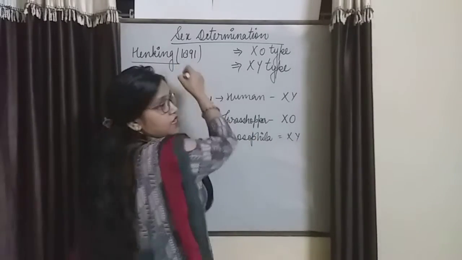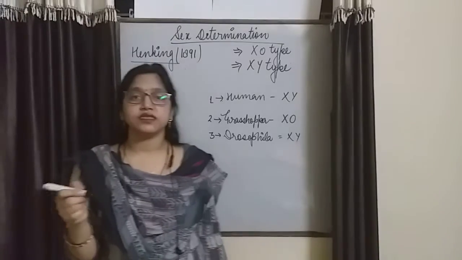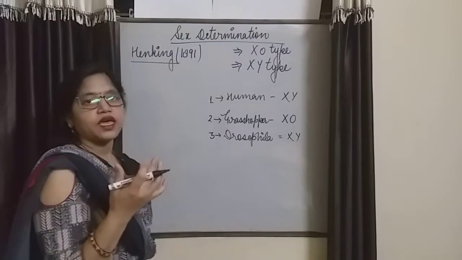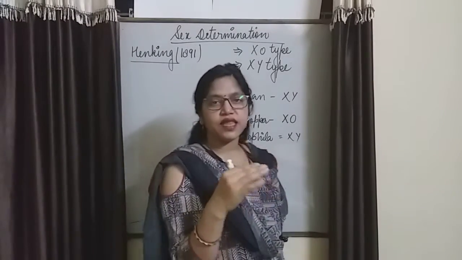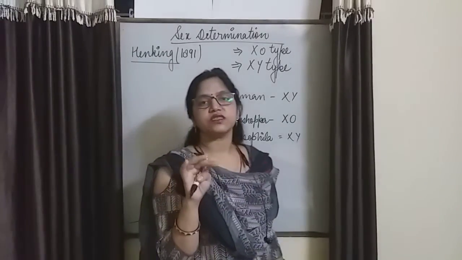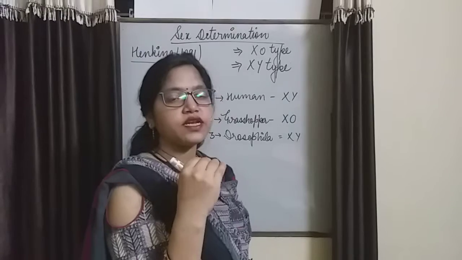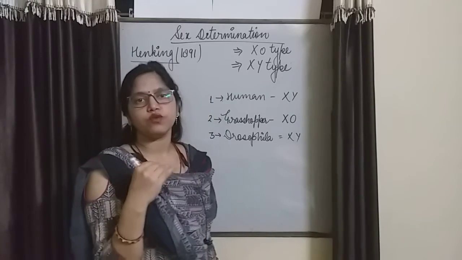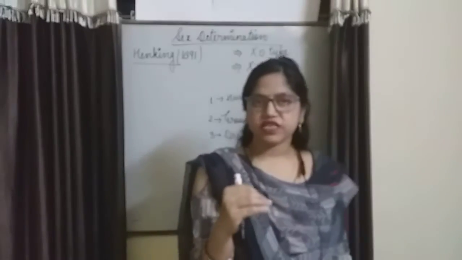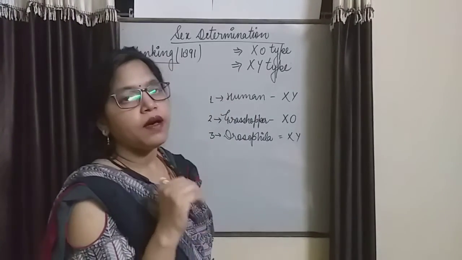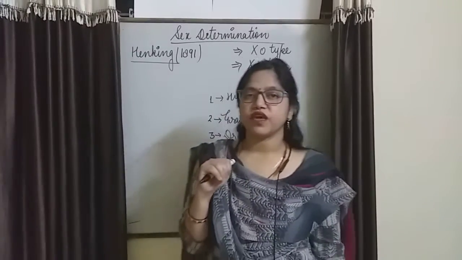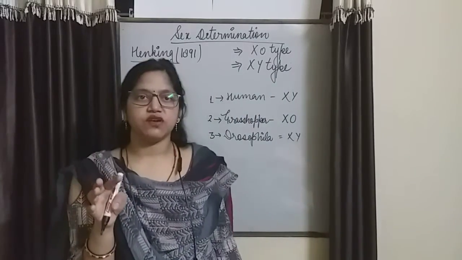He did lots of experiments in insects and observed that one factor is present in the male. That factor is known as the X factor, or later on it was concluded to be the X chromosome, which controls the genetic information of the next generation.